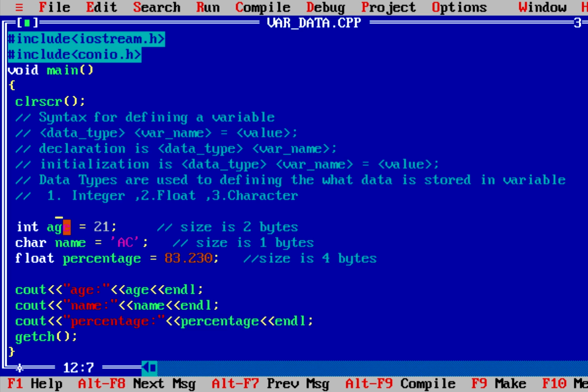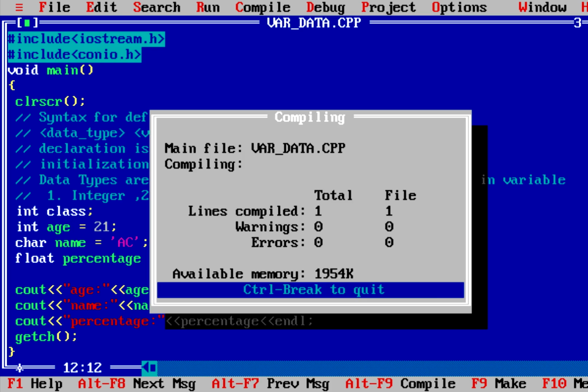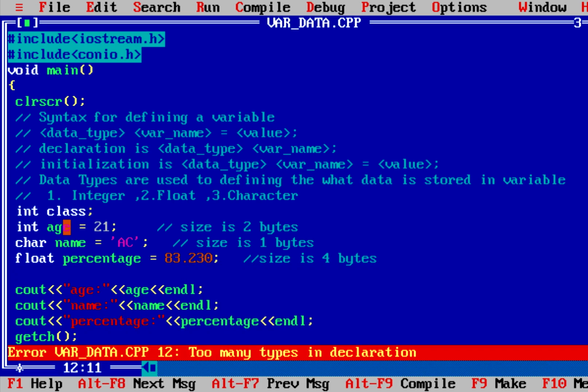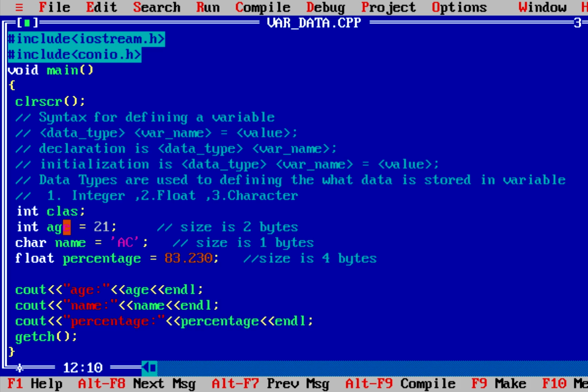A keyword is a reserved word whose definition is predefined and resides in the C++ library, and a keyword cannot be a variable name. For example, if I write int, char, float, void and class, these are all keywords. So if I compile it, it will give an error: too many types in declaration. So we can't use any keyword as our variable name.